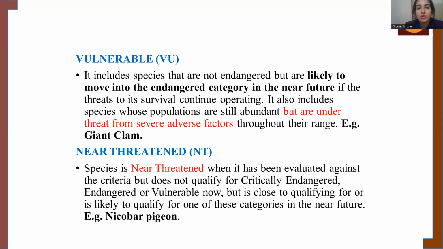Because even though the population is present abundantly, there is a possibility that if the threats faced by them become more in the future, these species can also be pushed to the category of vulnerable or critically endangered, which can ultimately lead to the extinction of these species. One such species that comes under this category is the Nicobar pigeon.